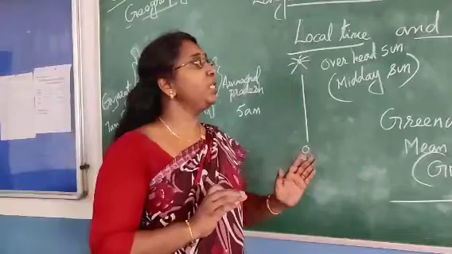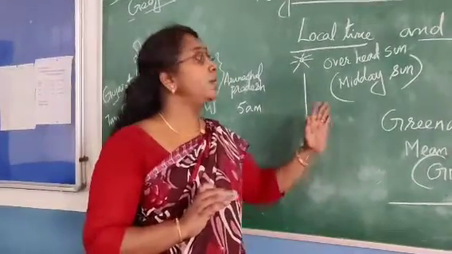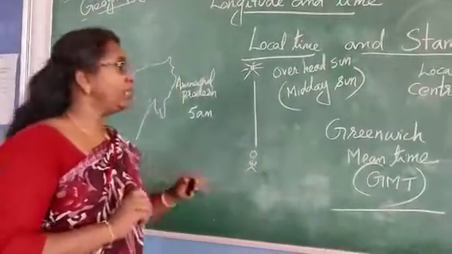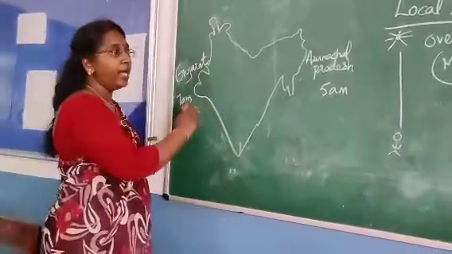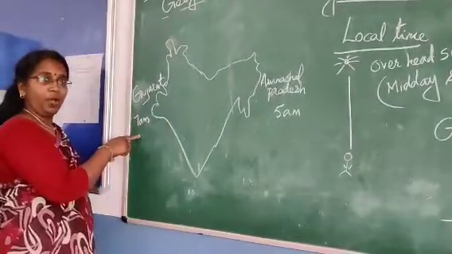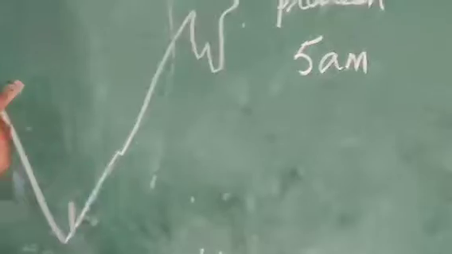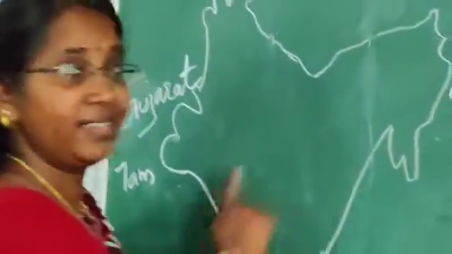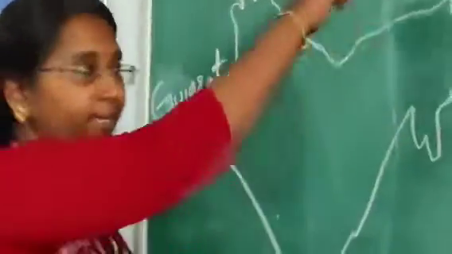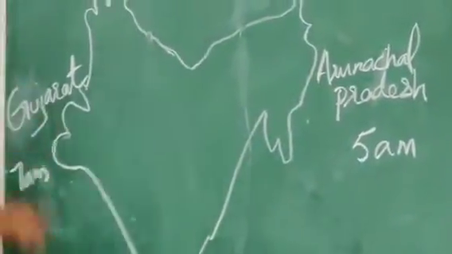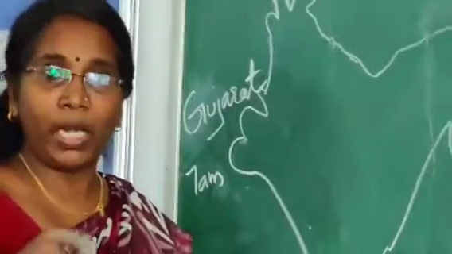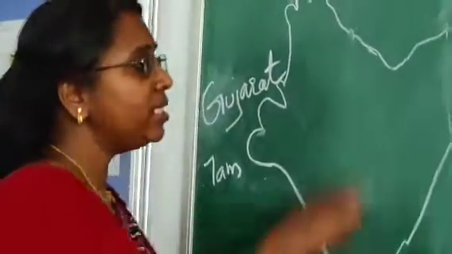So what is local time? The time which is fixed according to the position of the overhead sun or midday sun is considered local time. Now let's see here. In India, Arunachal Pradesh is in the eastern extreme and Gujarat is in the western extreme. There is a 2 hours time difference between these two places. Why? Because 30 degrees of longitude cover India from the eastern extreme to Gujarat. 15 degrees of longitude means 1 hour, and 30 degrees of longitude makes a 2 hours difference.